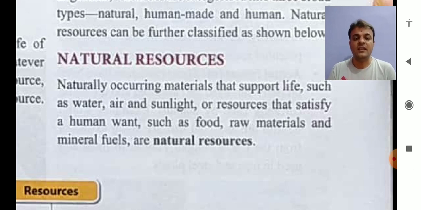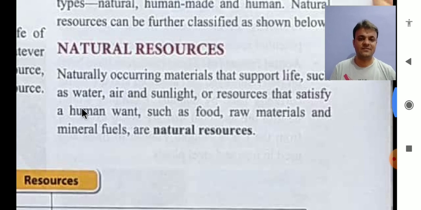And mineral fuels, as you all know what minerals are, right? Minerals can be fetched from under the land, right? From under the water also. These are called natural resources. So in simple, if you want to remember, resources which are fetched from nature are called natural resources.